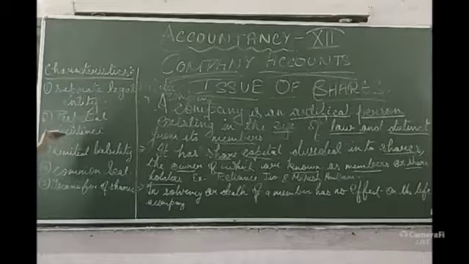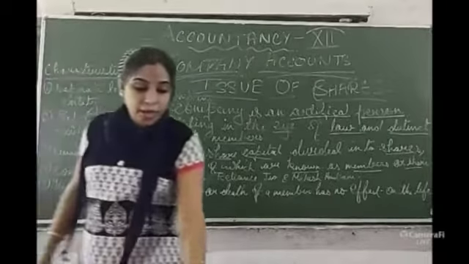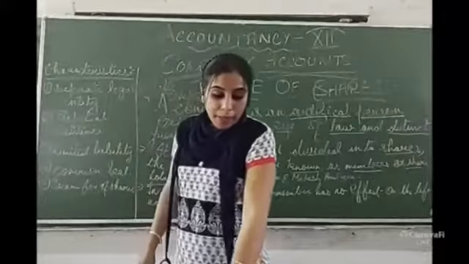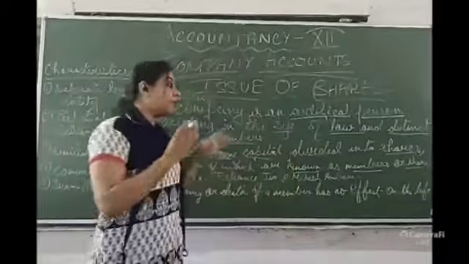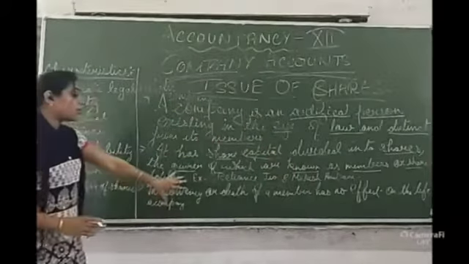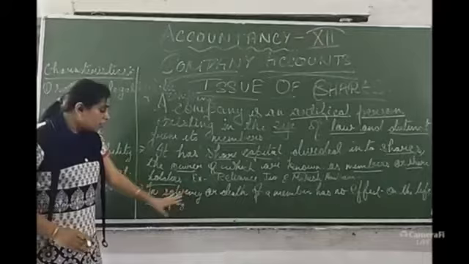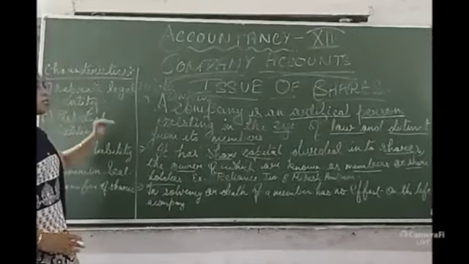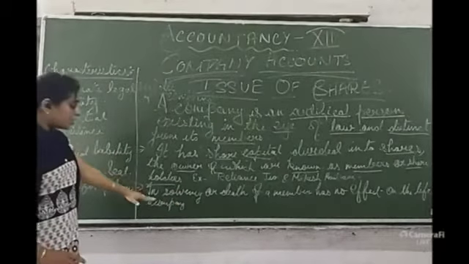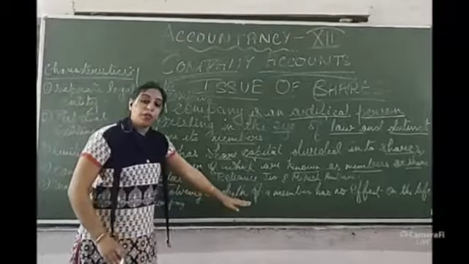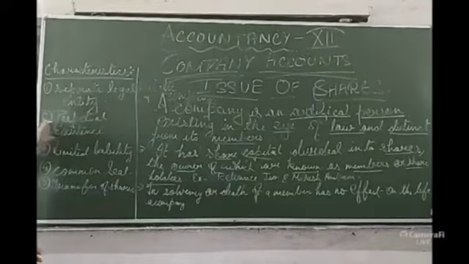What is perpetual existence? A company is not affected by the death or insolvency of the members. That's why it is known as perpetual existence.